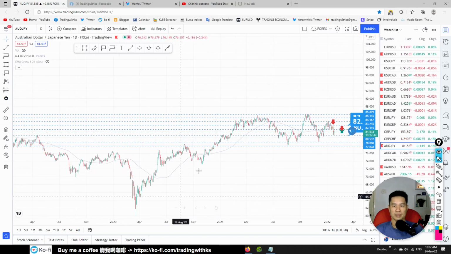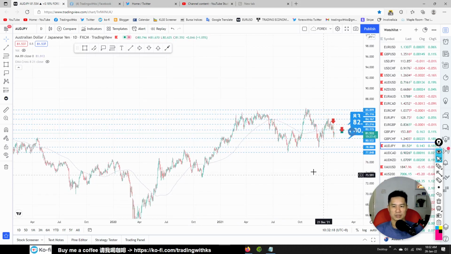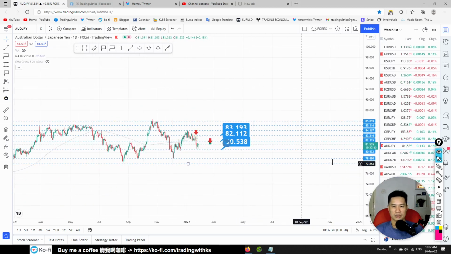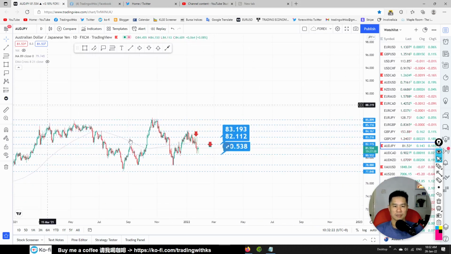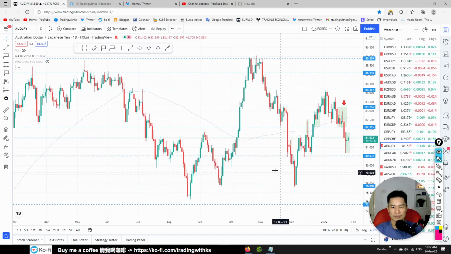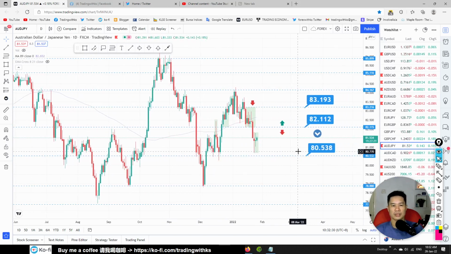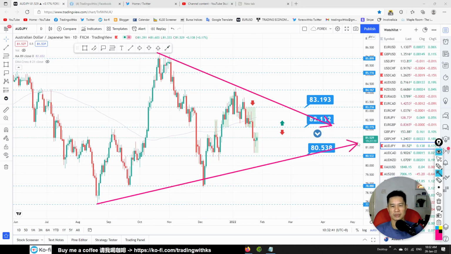Bank coming, still a bit bullish, so come back here, higher high. This one is a bit tricky to trade. It looks quite sideways, like it's doing a triangle consolidation. This is very much a triangle consolidation, so it's a bit tricky to trade.